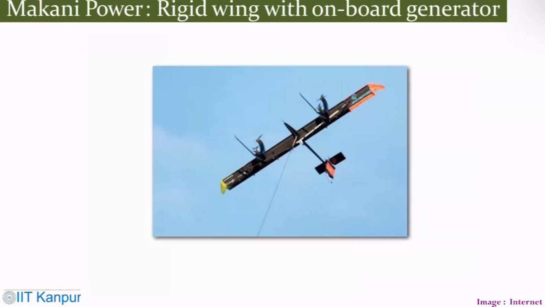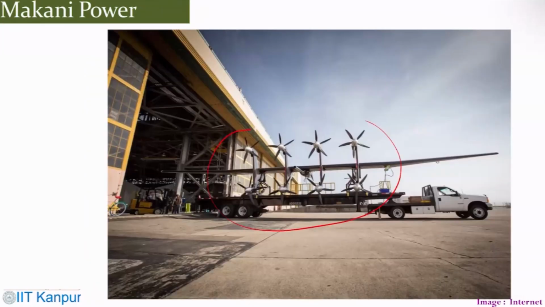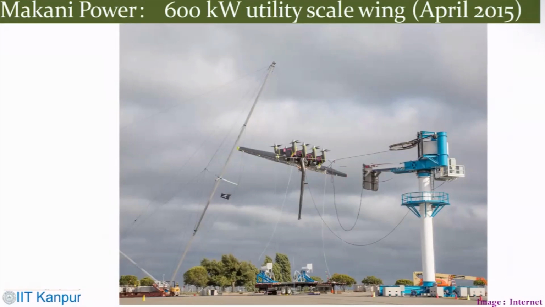Now this is an example of a rigid wing based generator. This is Makani Power with turbines on board. You see these things there. This is how the design could be optimized, and this is connected with the wing. When these things are flying, this is the Makani Power 600 kilowatt utility scale, from April 2015.